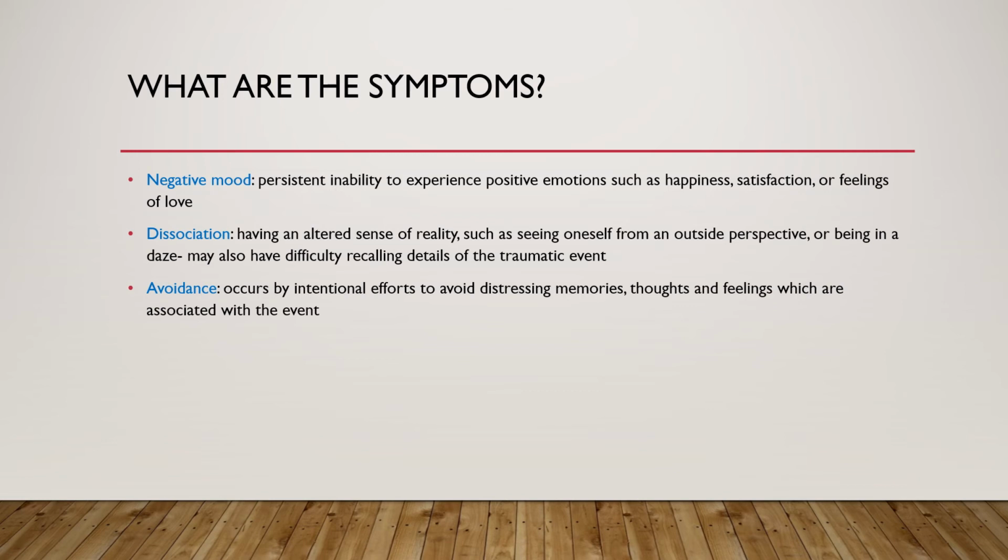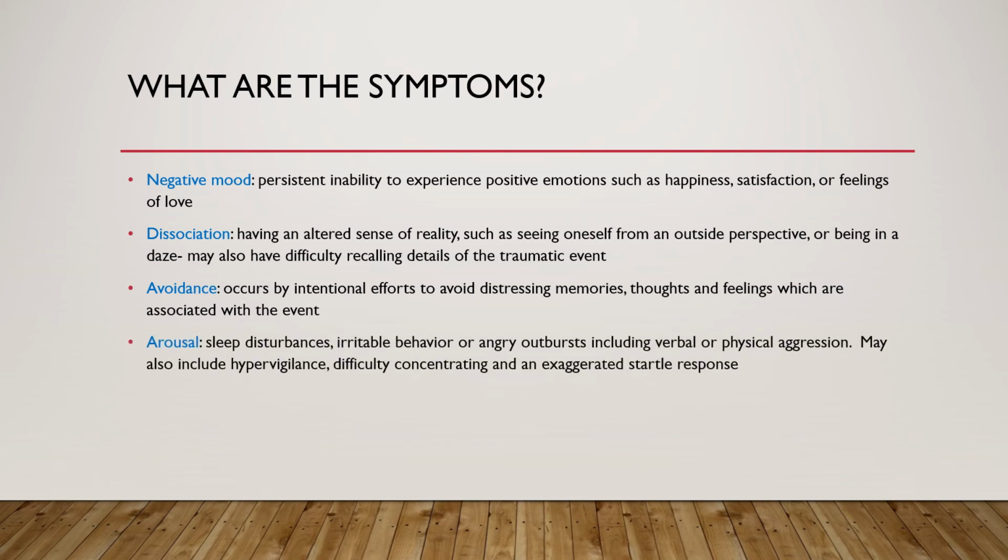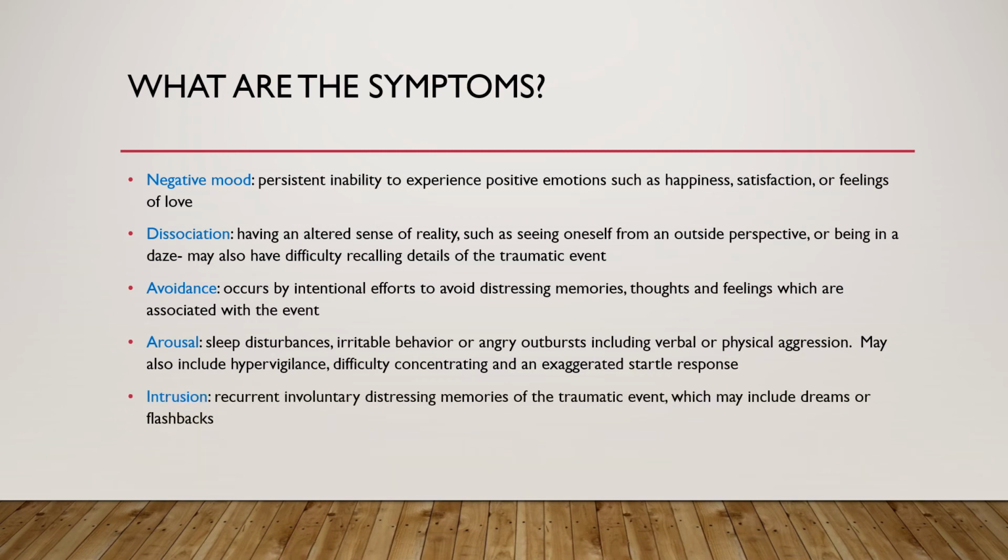Avoidance occurs by intentional efforts to avoid distressing memories, thoughts, and feelings which are associated with the event. Arousal: sleep disturbances, irritable behavior, or angry outbursts, including verbal or physical aggression. It may also include hypervigilance, difficulty concentrating, and an exaggerated startle response. Intrusion: recurrent involuntary distressing memories of the traumatic event, which may include dreams or flashbacks.